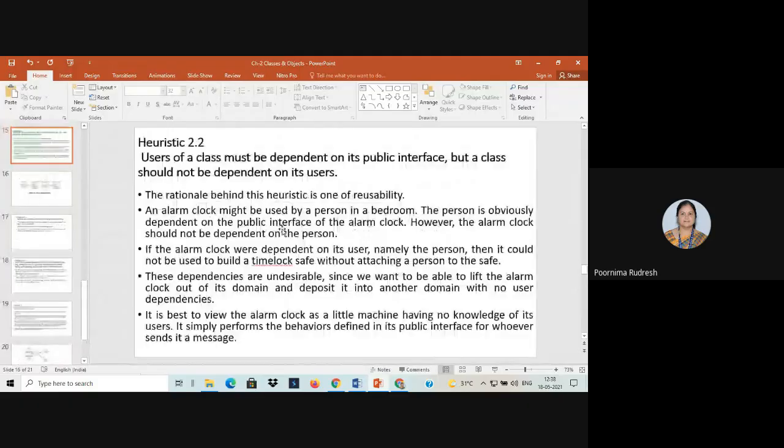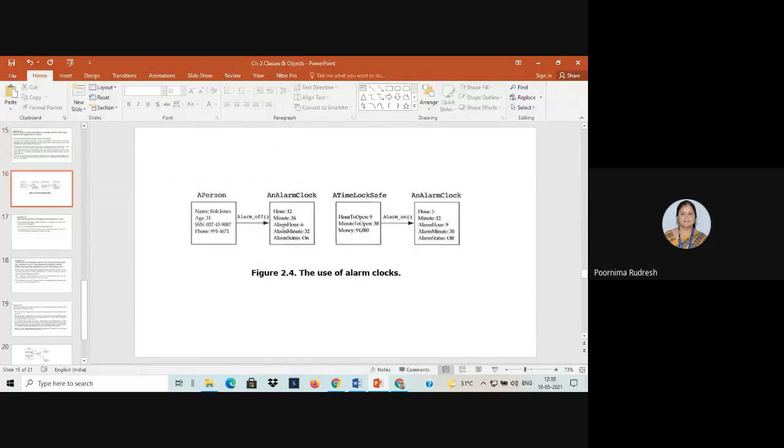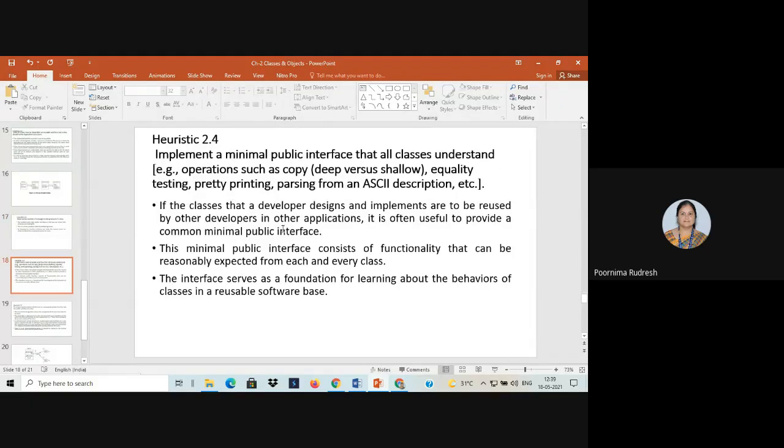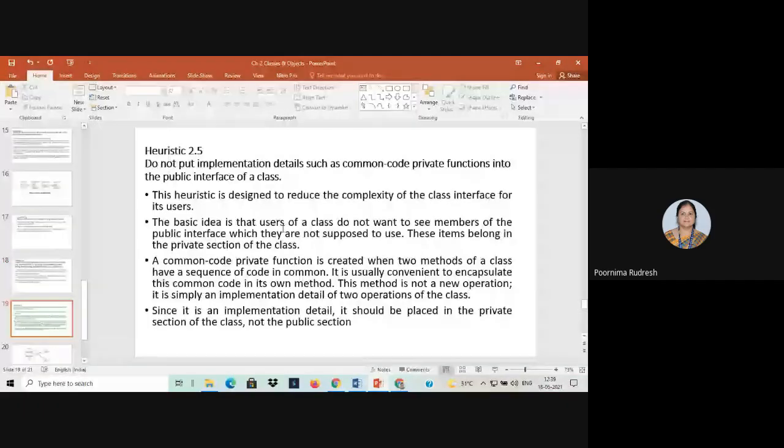2.2 says that a class must depend on its public interface, but the reverse should not be, right? That is heuristic 2.2. And 2.3 says that keep the number of messages minimal in a protocol of the class. And the third one indicates implementing a minimal public interface that the classes understand, and do not put the implementation details in the public interface of a class, because that is not required for the users.